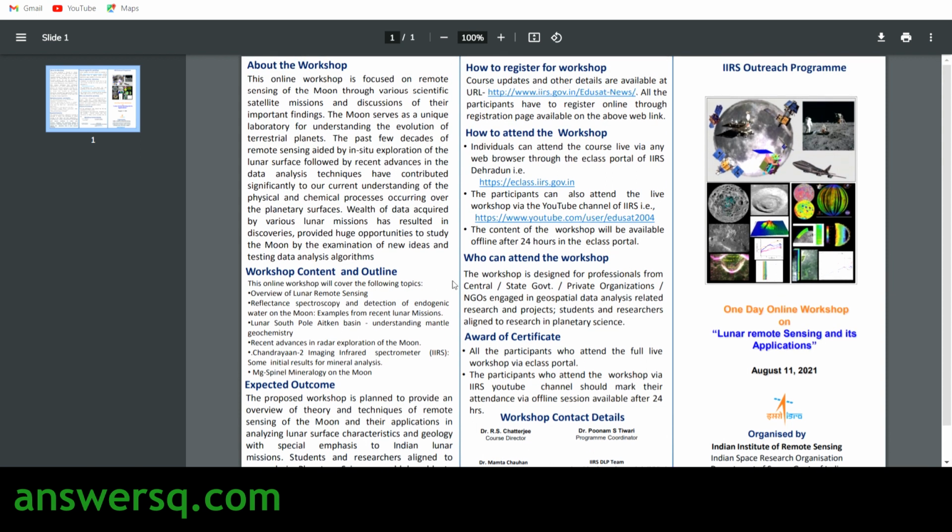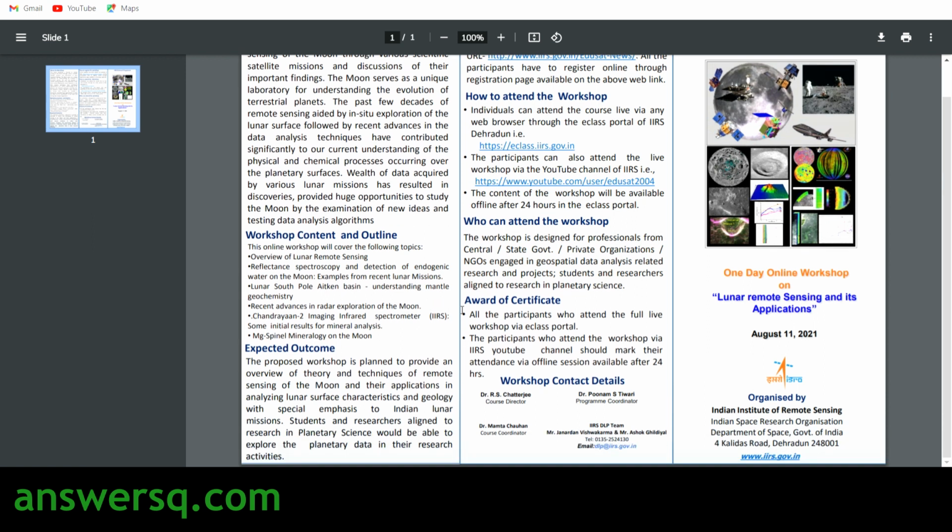And here they have given who can attend this workshop. Basically, anyone interested in this topic can attend this workshop. There is no restriction. I'll show you the registration process, so watch this video till the end. After completing this workshop fully, you can get an award of certificate from ISRO as well. Here it is, the award of certificate will be given to you, but you have to attend the workshop fully. So this is the first one, lunar remote sensing and its application, which will be conducted on August 11th, 2021.